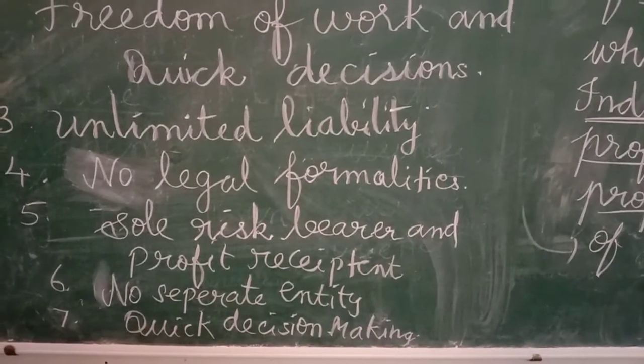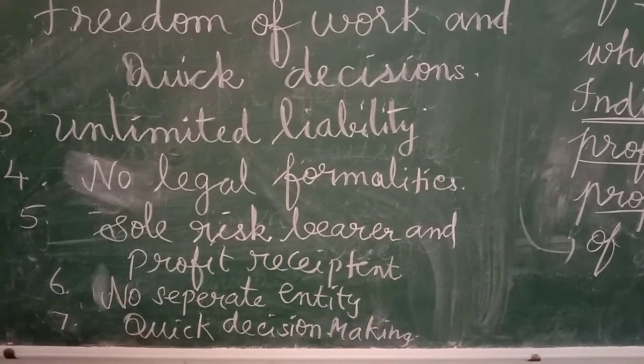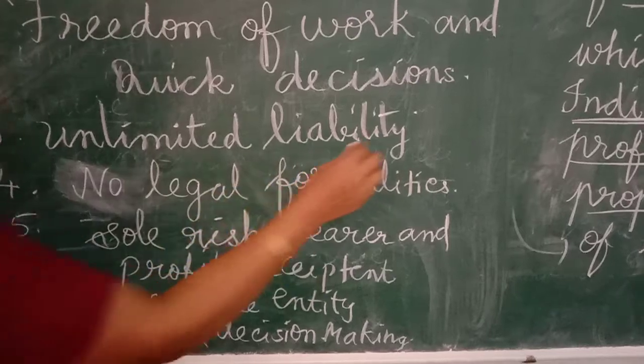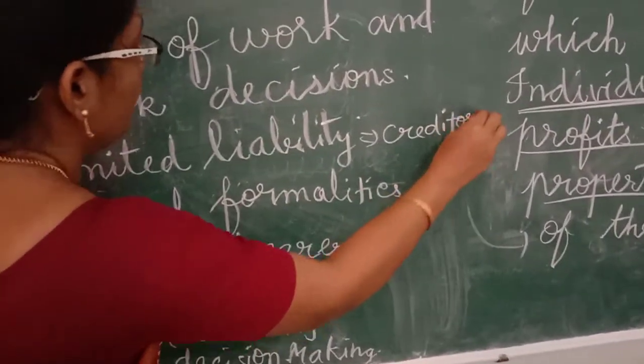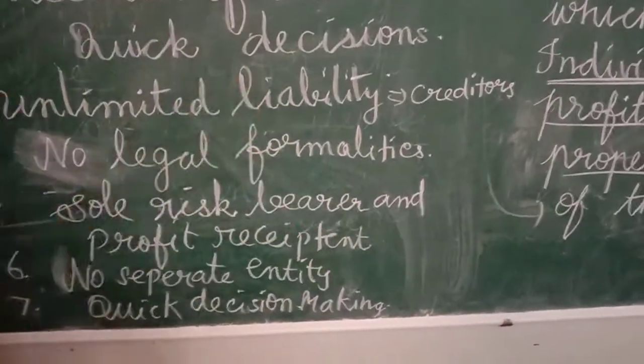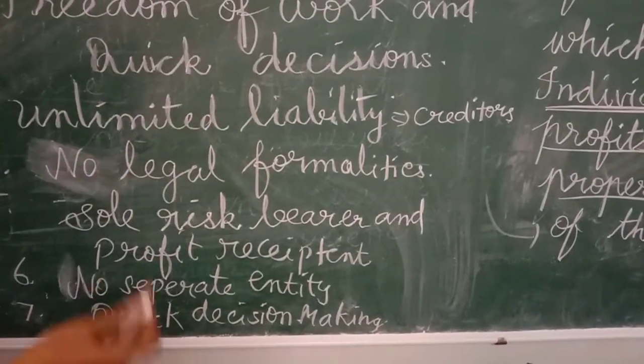Before that, she has to pay the creditors. Creditors, you have learned, isn't it? Who are creditors? Those who give money to our concern are called creditors.